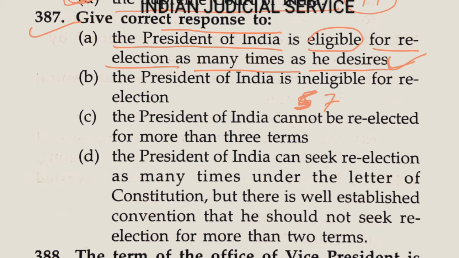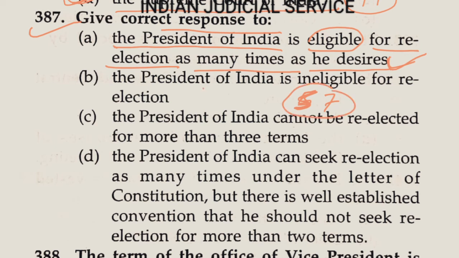A person who holds or who has held office as President shall, subject to the other provisions of the Constitution, be eligible for re-election to the office. There is no restriction on the number of terms for a single person as President. So this is provided under Article 57 of the Constitution.